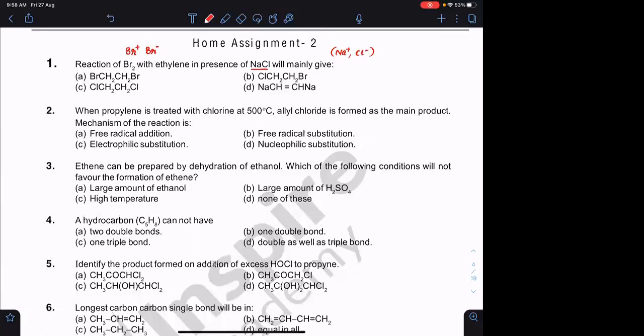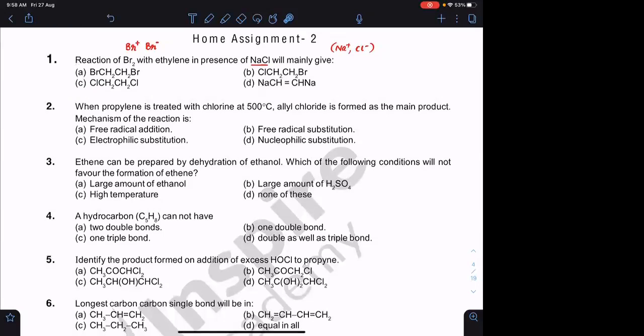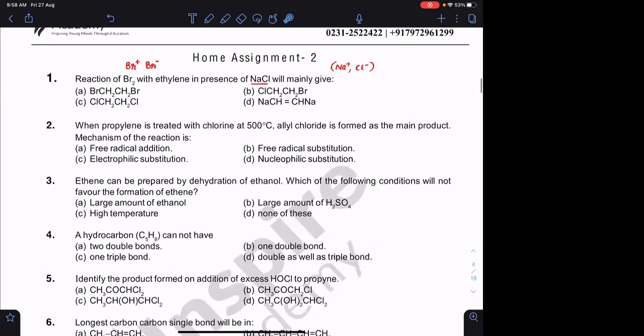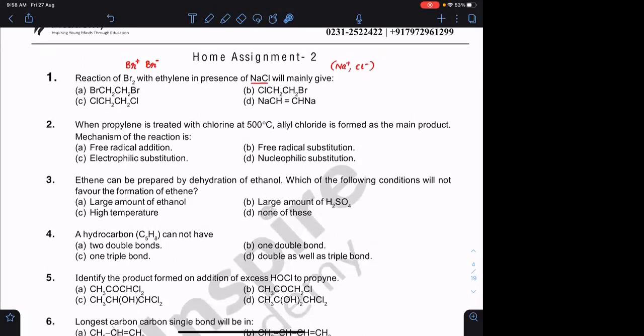So you need to tell me what you will add. If you are adding Br⁺ and Br⁻, you will be getting product A. Agreed? If you add Br⁺ and Cl⁻, you will be getting product B. Agreed? These are the cases. You cannot have Cl⁺, so you cannot get C. Option C, Cl⁺ is not there in the system, so you will never get option C. Agreed? Product B. Reason?